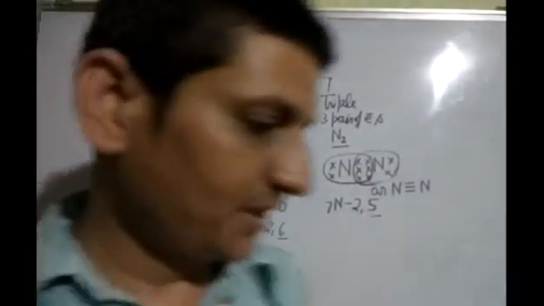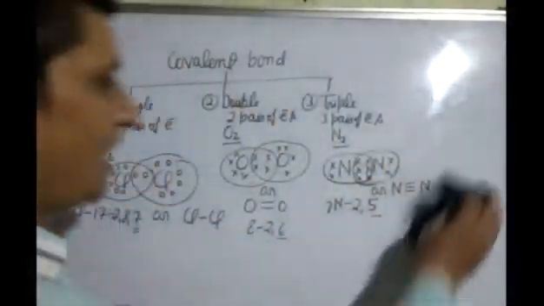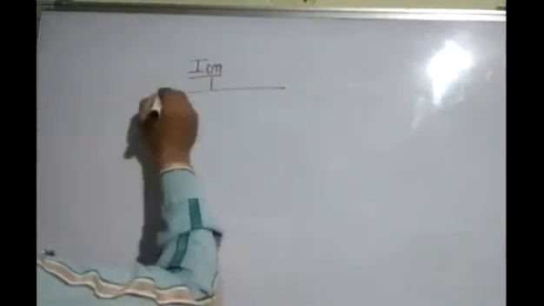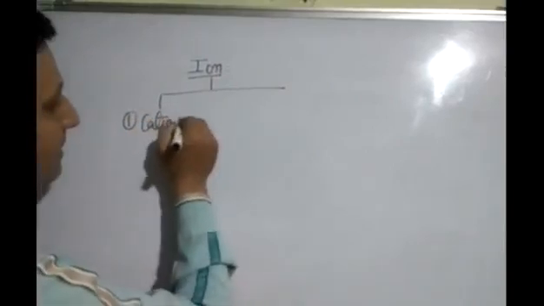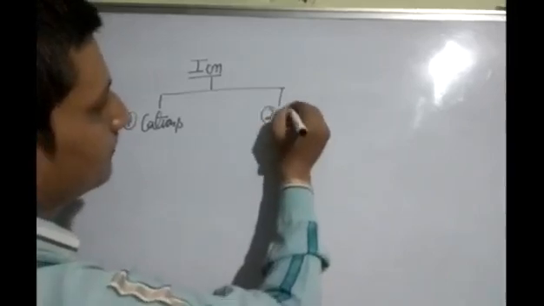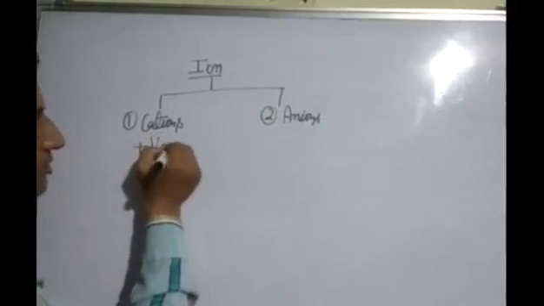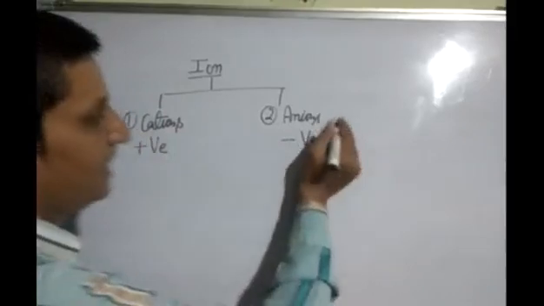Okay students, next topic is cation, anion, charge. What is ion? Charged species are called ions. Ions are of two types. First is cations, second is anions. Positively charged ions are called cations. Negatively charged ions are called anions.